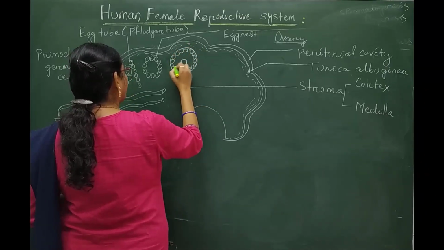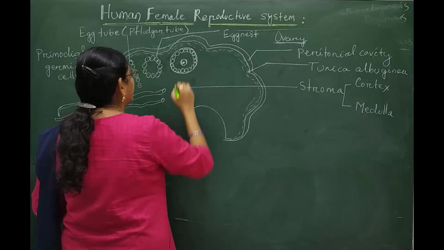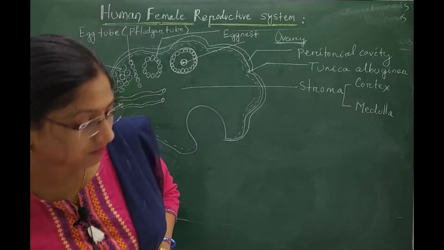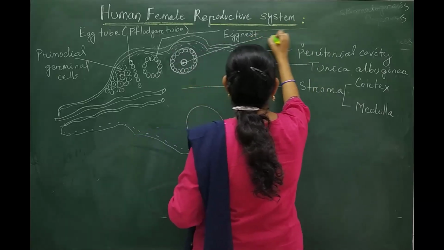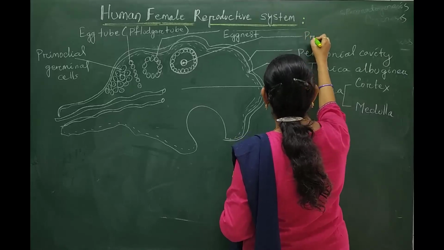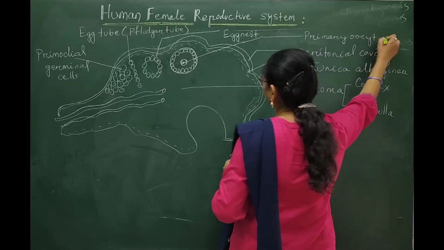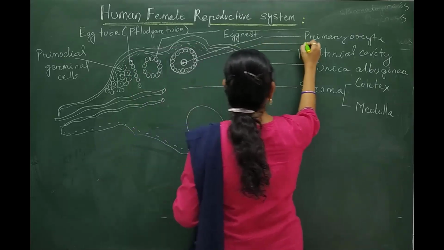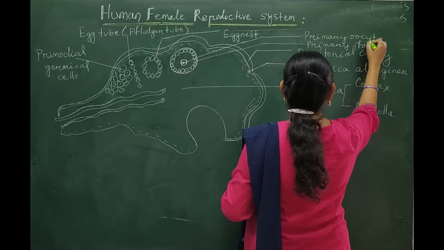And these primary follicles having a center, an egg-like structure that is called primary oocyte, and these are the germinal layer. The total structure is called primary follicle.